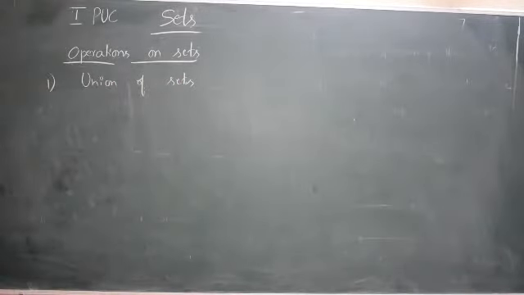So what is union of sets? Let A and B be two sets.